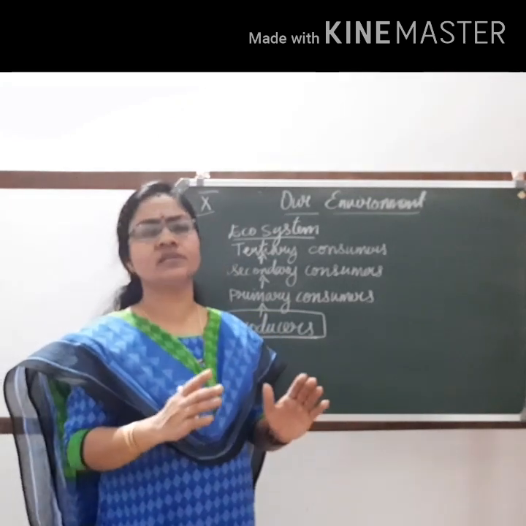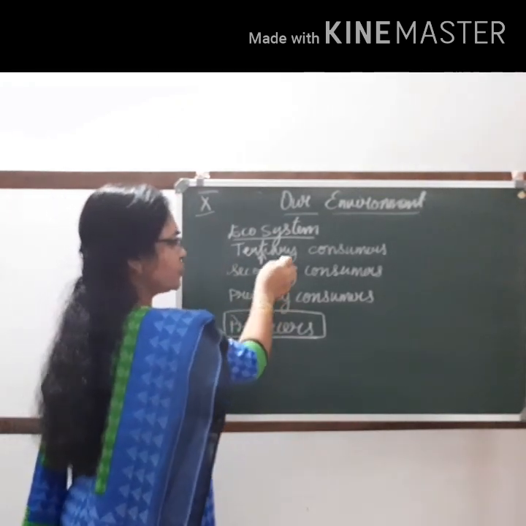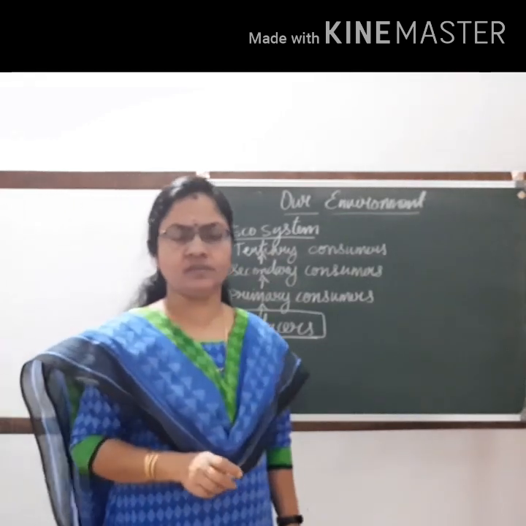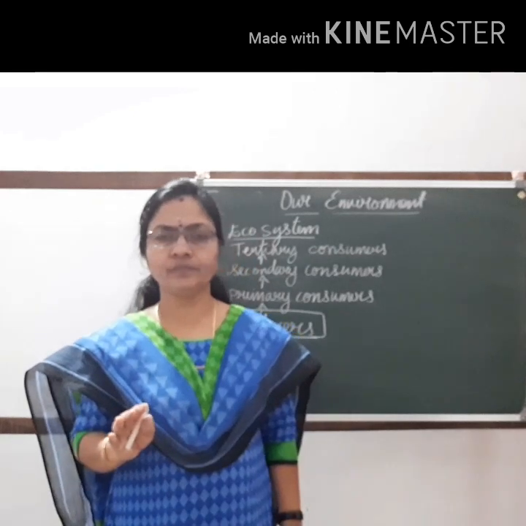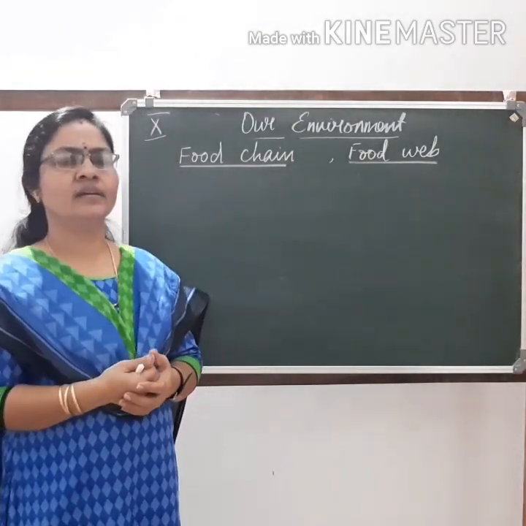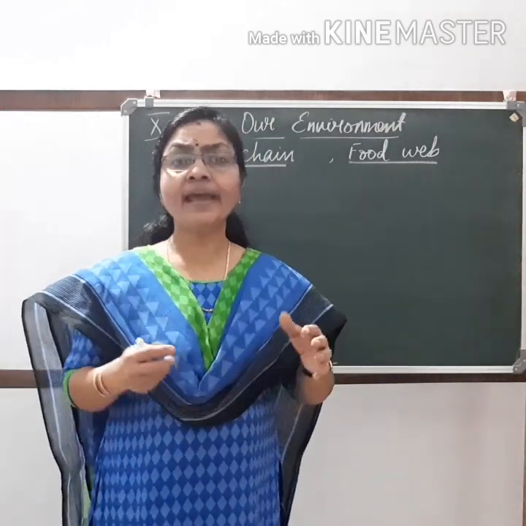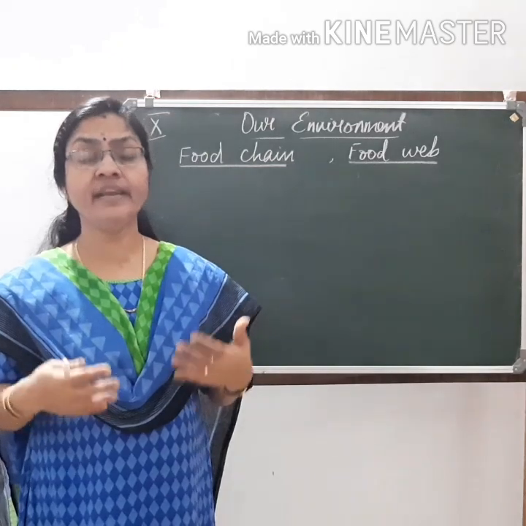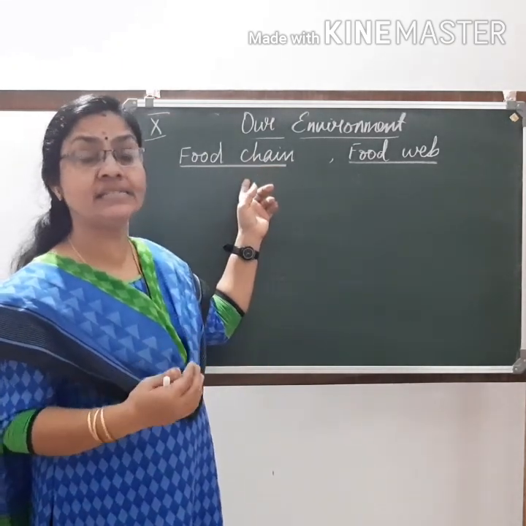So any ecosystem consists of producers, primary consumers, secondary consumers and tertiary consumers. Hope it is clear. Any ecosystem has a food chain and food web. Organisms are able to survive in an ecosystem only because there is a food chain existing in that ecosystem.